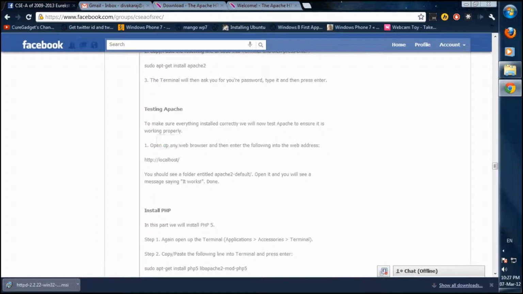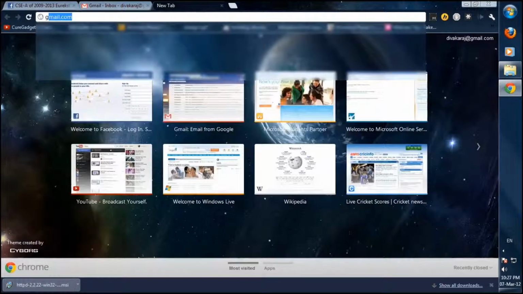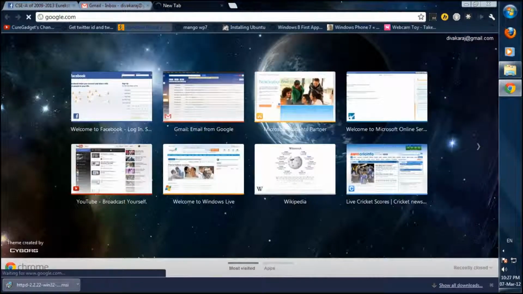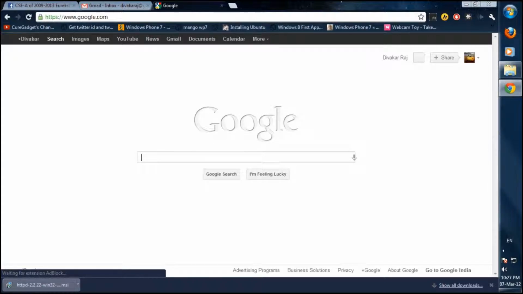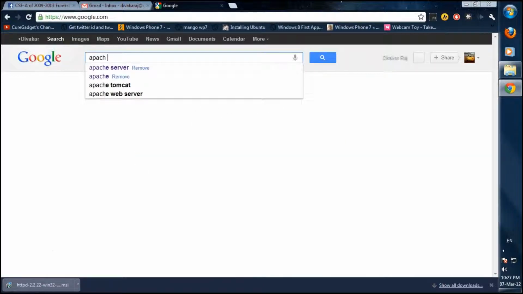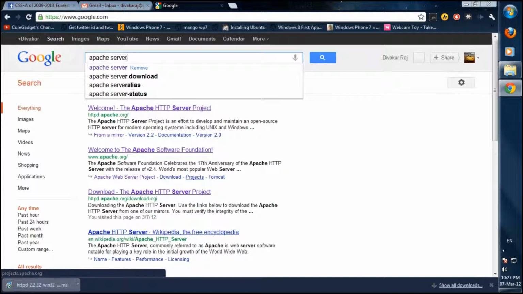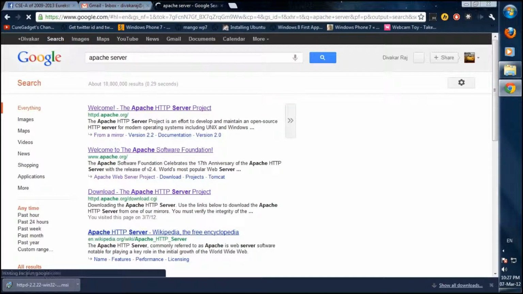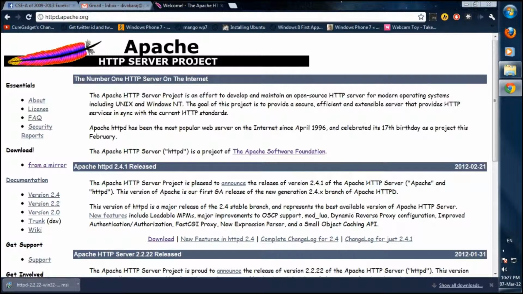Okay. So now for Apache web server on Windows 7. All right. So what you've got to do is first go to Google and search for Apache server. See this first link, httpd.apache.org. Go to that. Okay, and here click this download from a mirror.